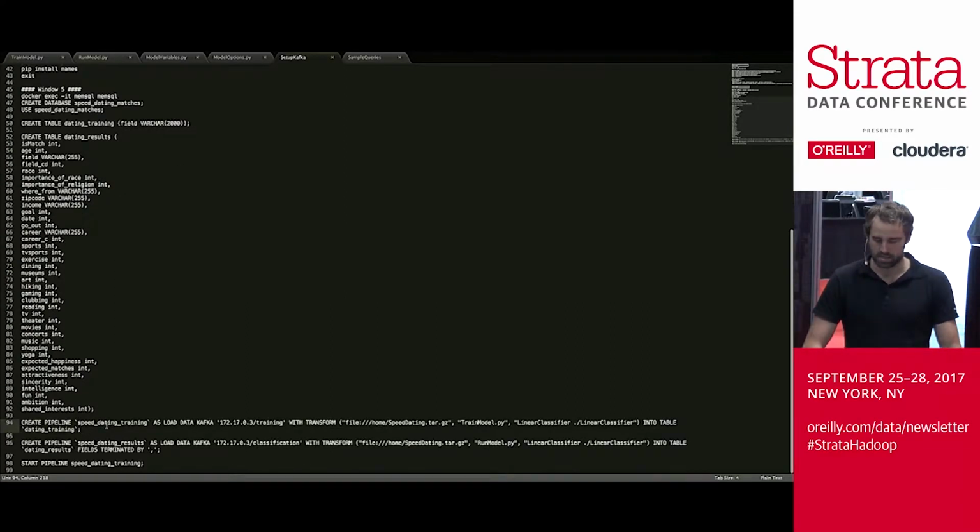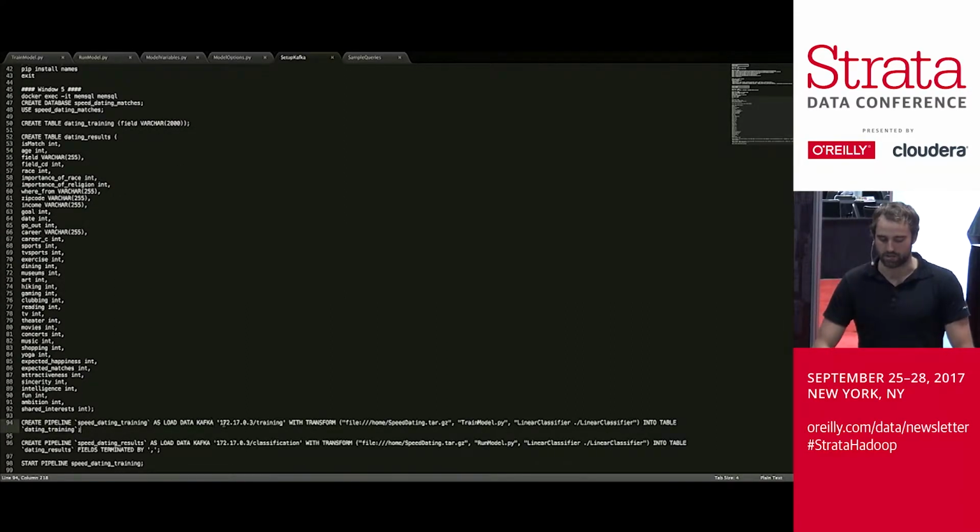You say create pipeline, you give it a name. You say you want to load from Kafka. You give the IP address, and you give the topic name. And you specify a transform file. So for training, we're going to use a training Python file. And for the running, we're going to use a run model Python file. And then these are actually the arguments to those transforms. So we're going to give it an algorithm we want it to use, which in this case is linear classifier, and a directory we want it to save it to. So the classification algorithm is going to read from that directory to use that model, and the training is going to save results to that directory so that the classification can pull from it.